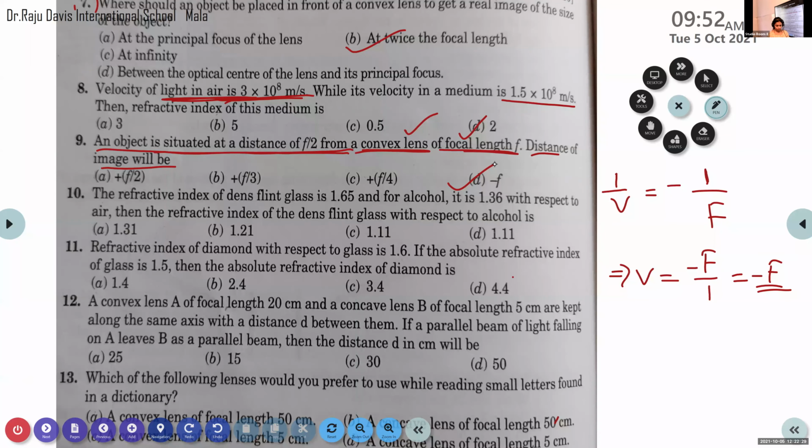Image distance of a convex lens. Actually, whenever we do the calculation, we get negative f. Image distance of a convex lens. One minute, let me check and inform you right now. Yeah, the image distance of a convex lens, actually it is always positive, right?